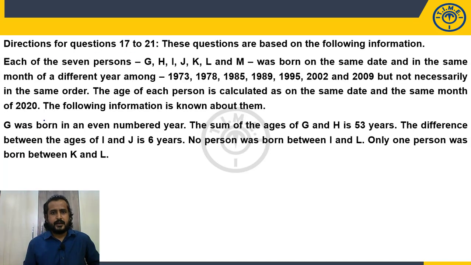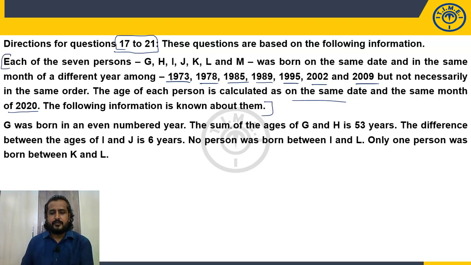Next, directions for 17 to 21. All 5 questions will use the same data. Each of the 7 persons G, H, I, J, K, M was born on the same date in the same month of a different year among 1973, 78, 85, 89, 95, 2002, 2009, but not necessarily in the same order. The age of each person is calculated on the same date and same month of 2020. The following information is known about them.